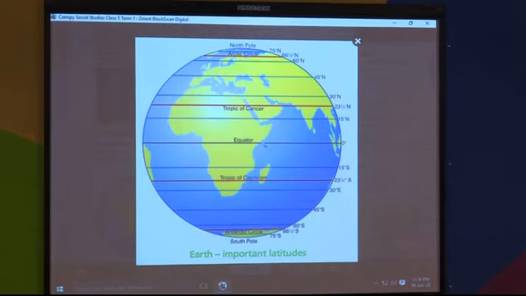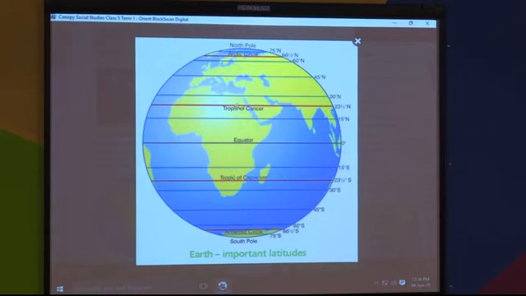Same way, just below the equator, that is the southern hemisphere, you can see 15 degrees south, 30 degrees south, 45 degrees south, 60 degrees south and 75 degrees south. See, here all the degrees mentioned are written as 15 degrees north, 23.5 degrees north. Why is it written N? It is because it is in the northern hemisphere, and here it is written as S. Why is it written so? Because it is in the southern hemisphere.